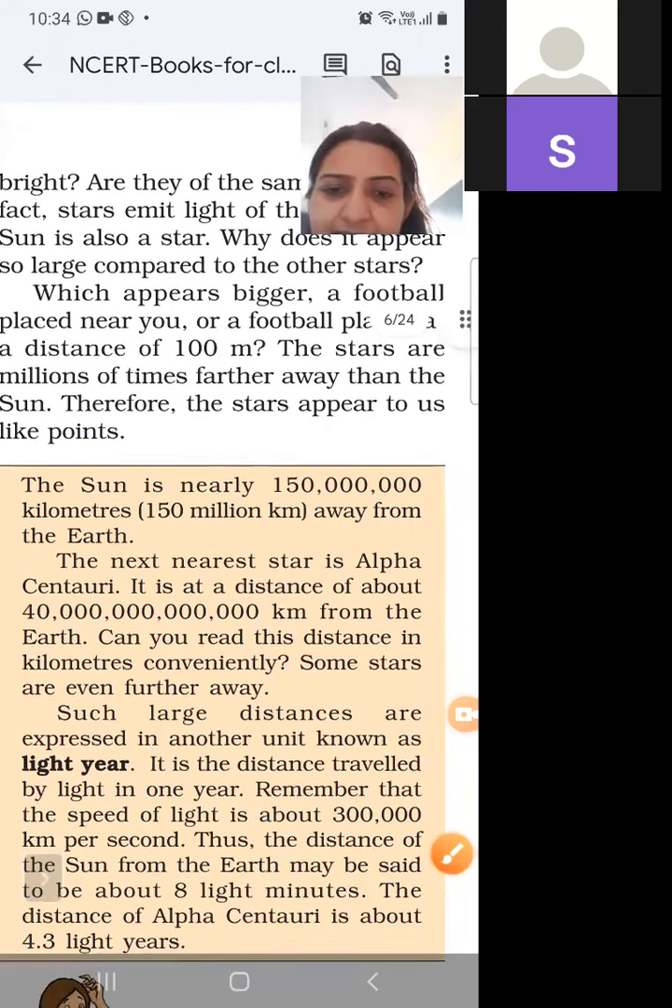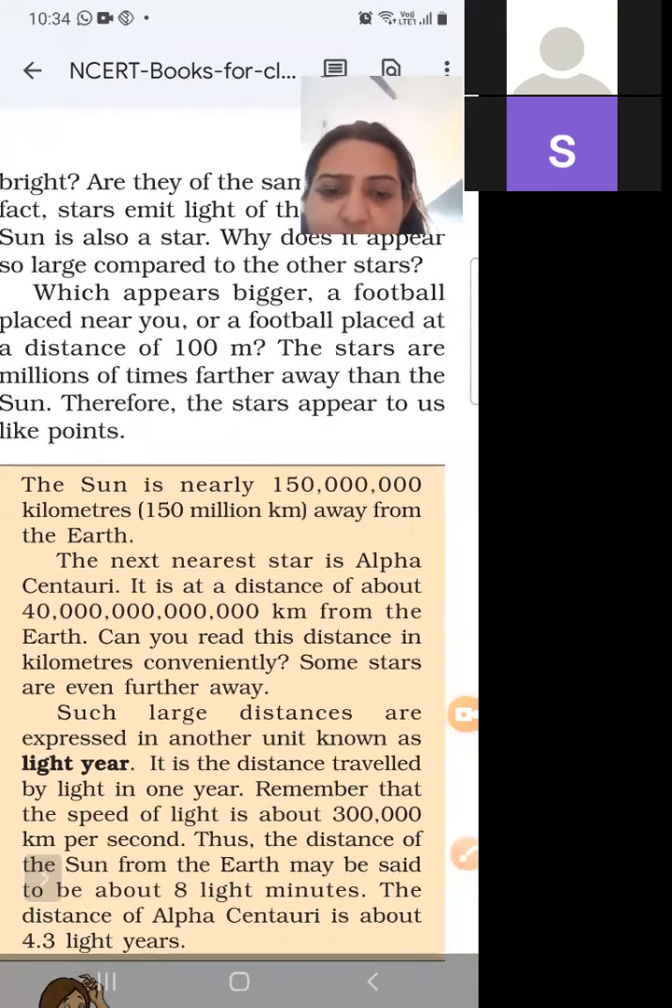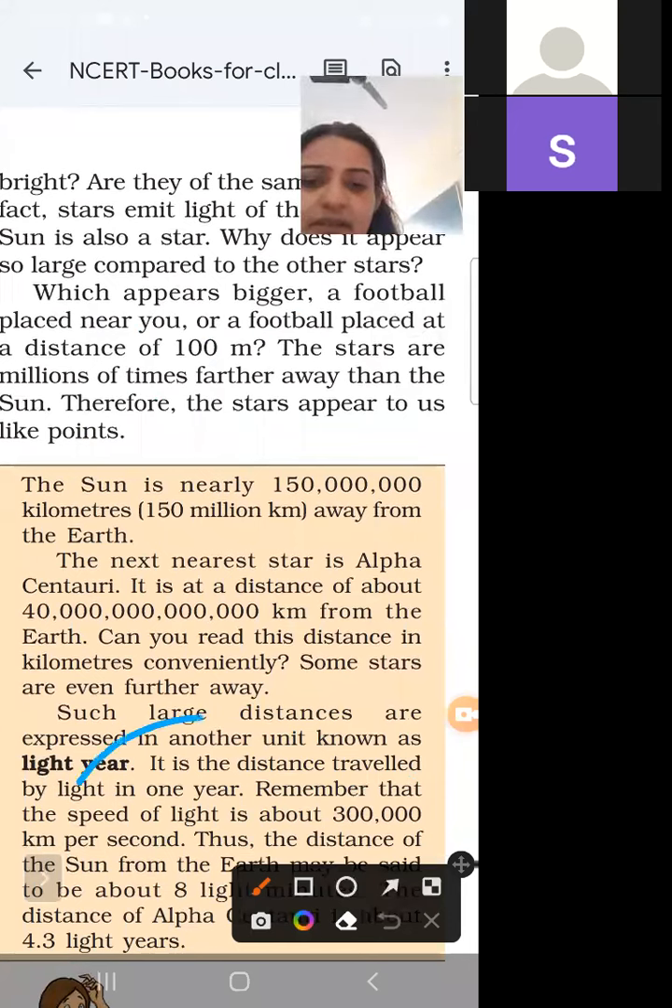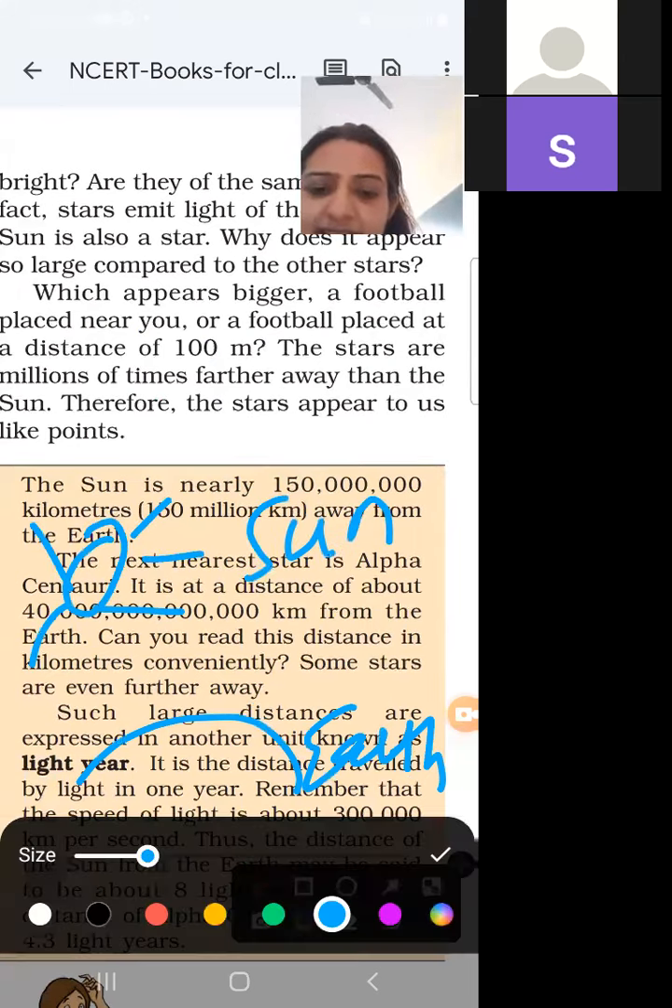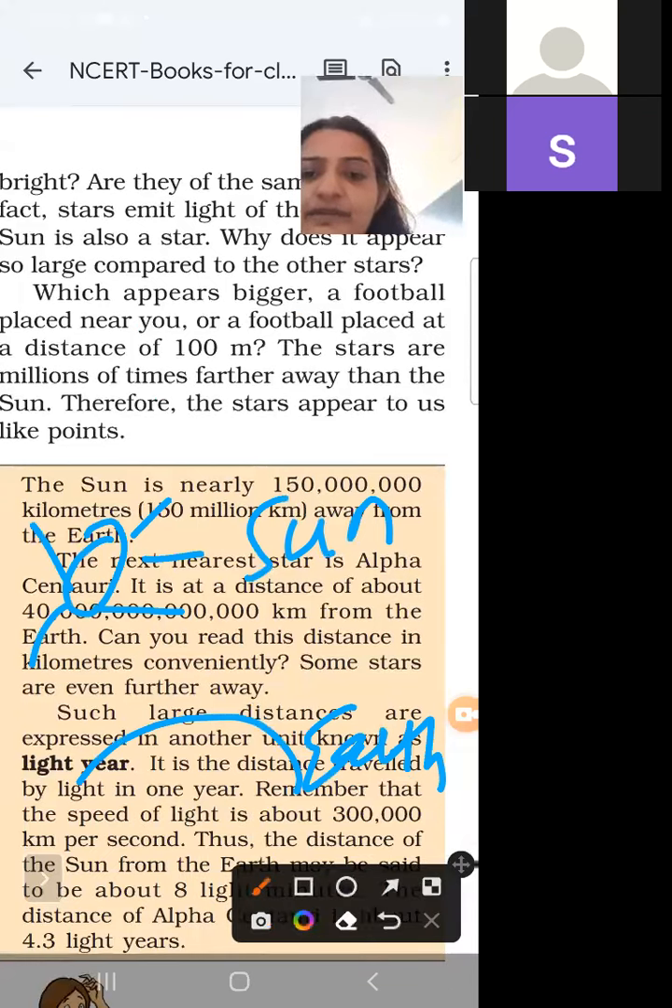The next nearest star is Alpha Centauri. So suppose this is our earth. The closest star is the sun. And the next closest star is Alpha Centauri.